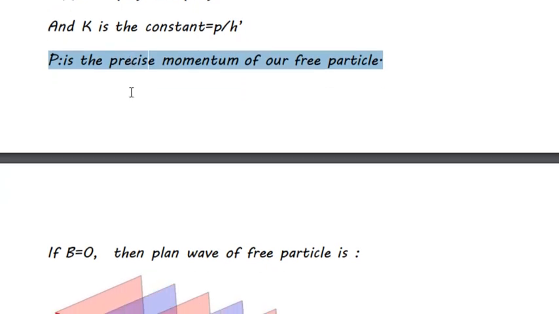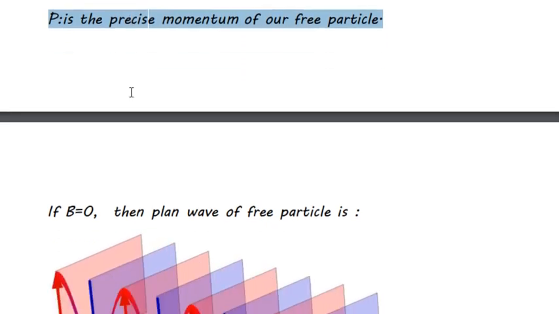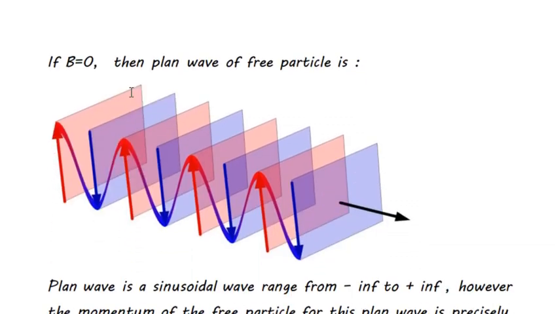And this is one of the terms of the Heisenberg uncertainty principle.